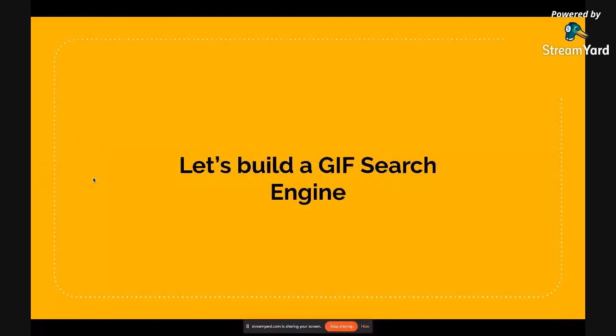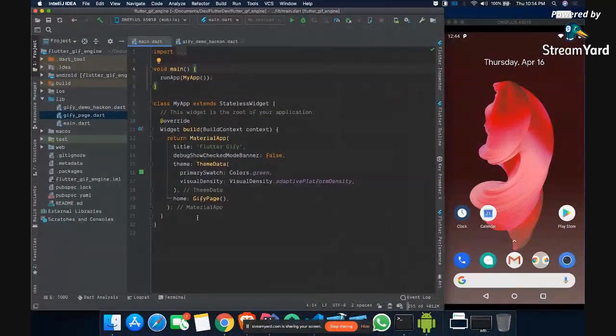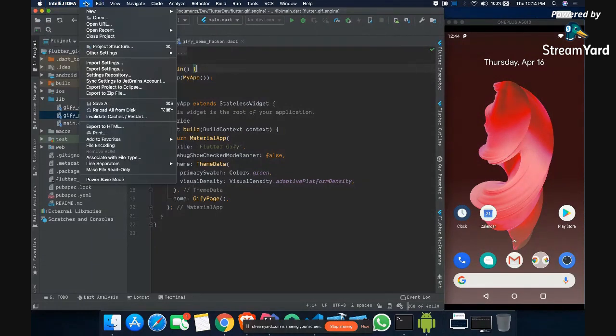So basically, if you haven't got the idea yet, then it's fine. You don't have to go into details. I'll explain everything from scratch again. So let's say if you're using IntelliJ or Android Studio, you have to go here and you can create a file.